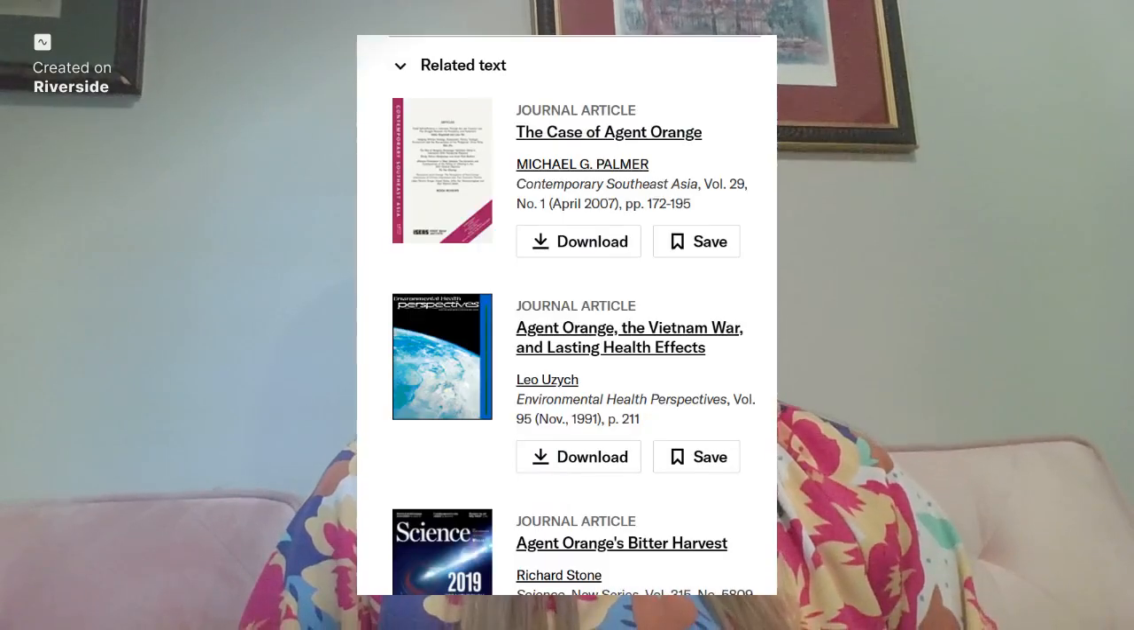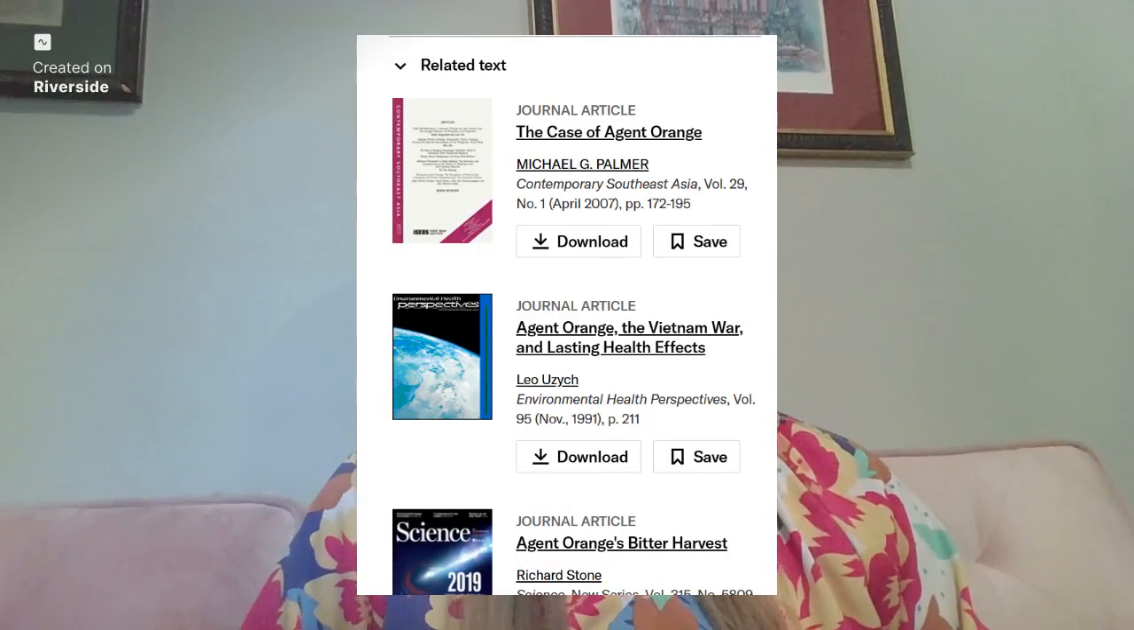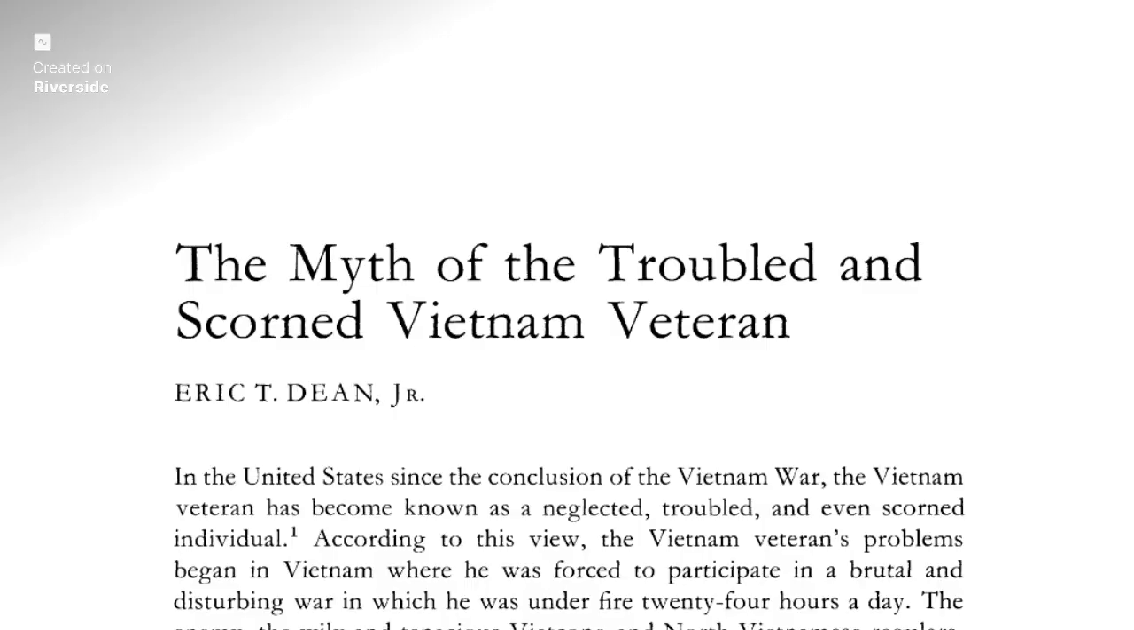Another interesting tool in Jstor is that when you're reading an article, it will show you related text to the left side to explore. This led me to my final article, which is titled The Myth of the Troubled and Scorned Vietnam Veteran by Eric T. Dean Jr. It was published in the Journal of American Studies. I did expand my search parameters a little bit for earlier dates for this article. This article focused on how the Vietnam veteran adjusted well back to home life and that veterans' problems were grossly exaggerated, and that Vietnam veterans actually had a very similar adjustment as those of other wars.